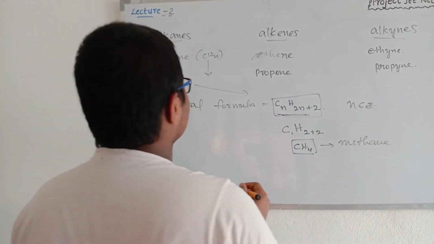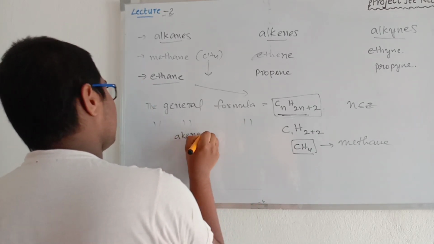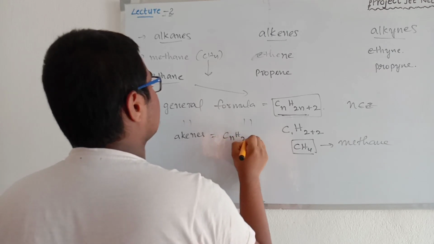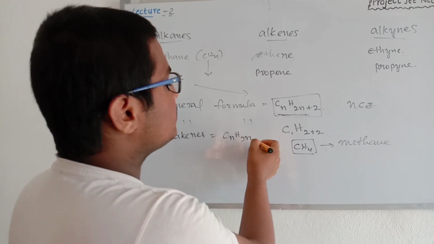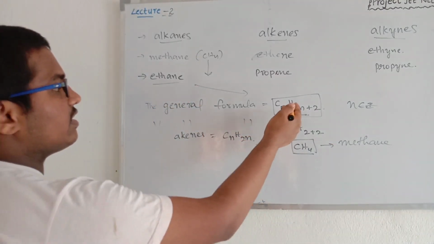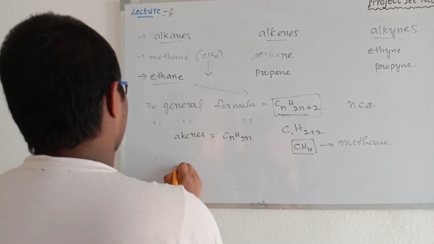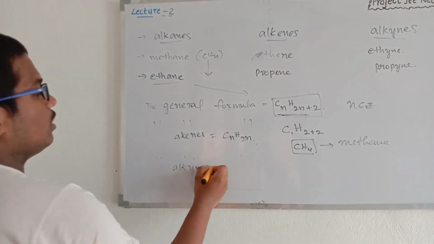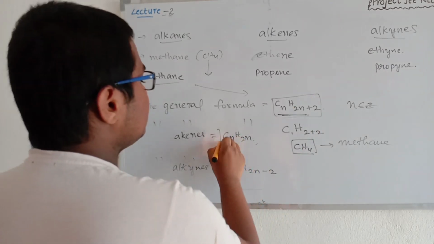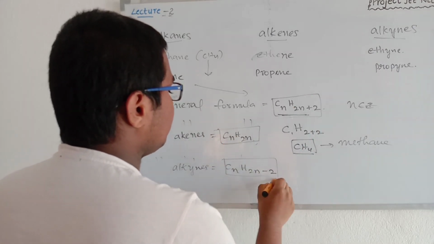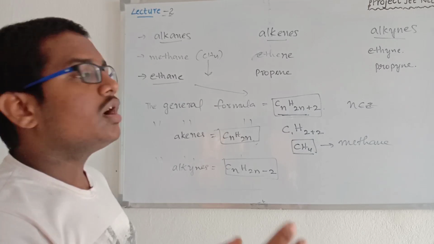Going to alkenes, the general formula of alkenes is CnH2n, that is 2n plus 0, because we reduced 2 hydrogens compared to the alkanes. And the general formula of alkynes is CnH2n minus 2. If you observe these formulas clearly, the difference between these 3 formulas is 2 hydrogens.